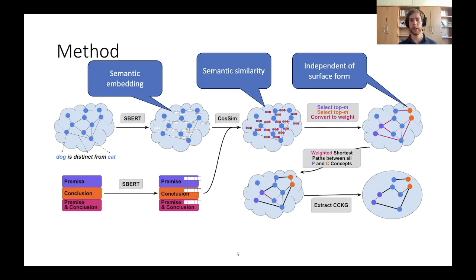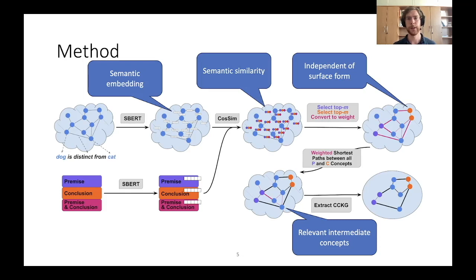Then we compute the weighted shortest paths. By computing the weighted shortest paths, we maximize the semantic similarity between the path and the argument. This means that even intermediate concepts are still semantically similar to the argument and therefore relevant for the argument. And then finally we combine all these weighted shortest paths to obtain our graphs, the CCKGs.